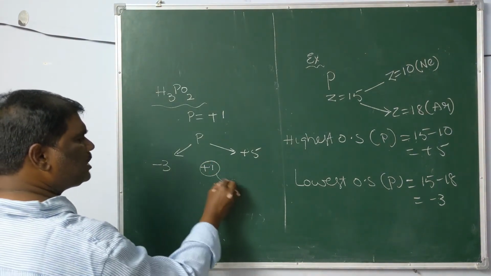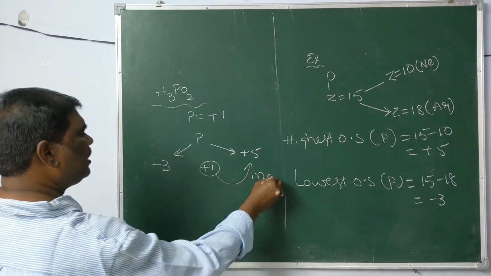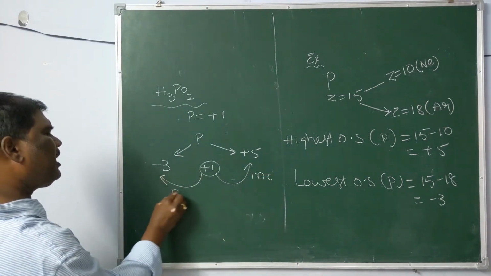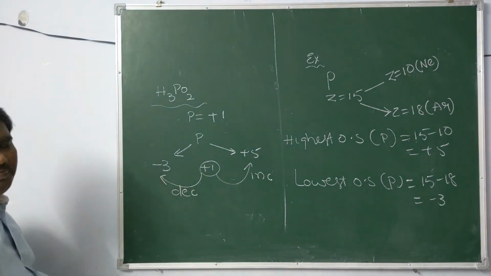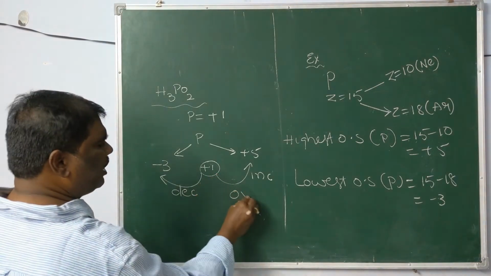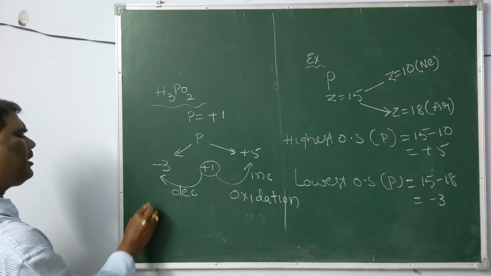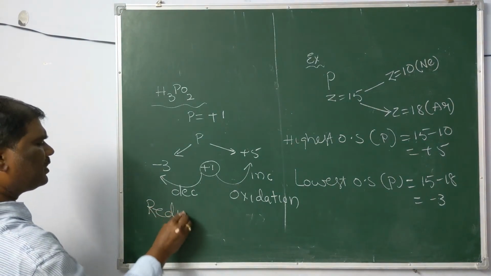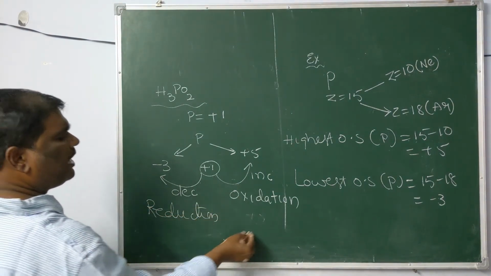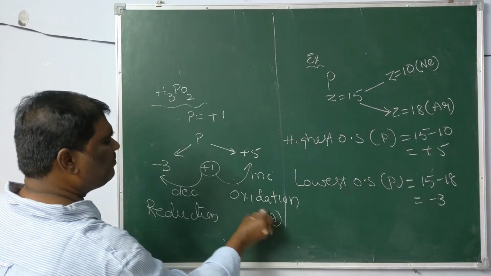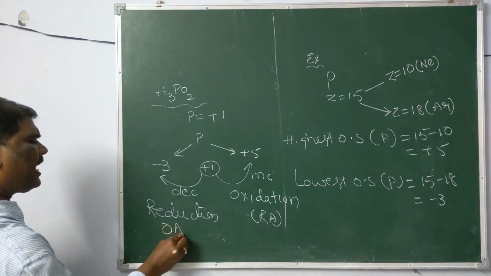That means there is possibility to increase or possibility to decrease its oxidation state. There is possibility to undergo oxidation and possibility to undergo reduction. Thus, it can act as a reducing agent as well as an oxidizing agent.